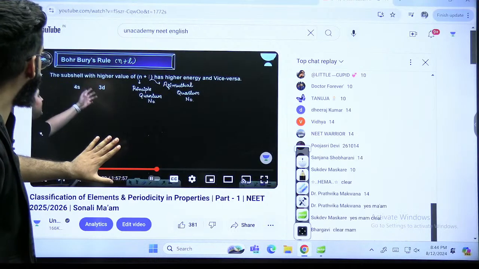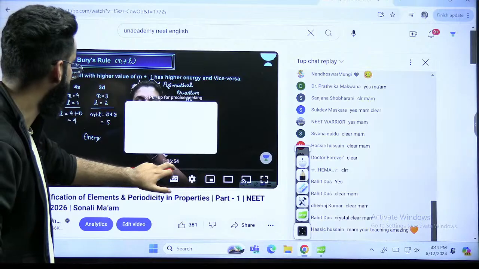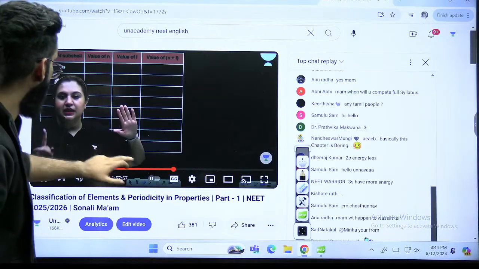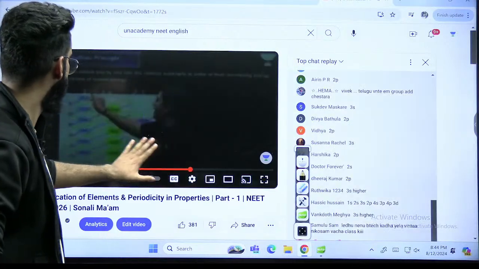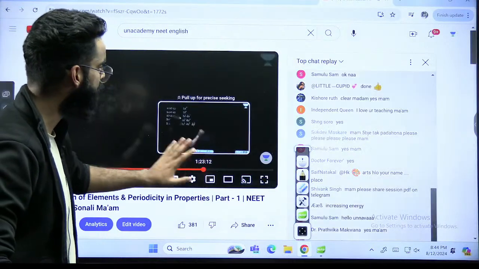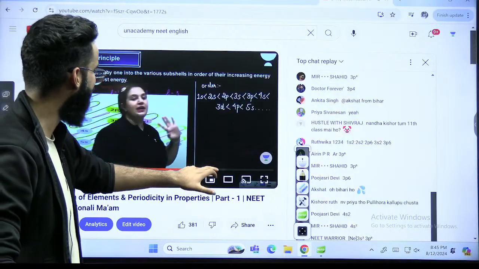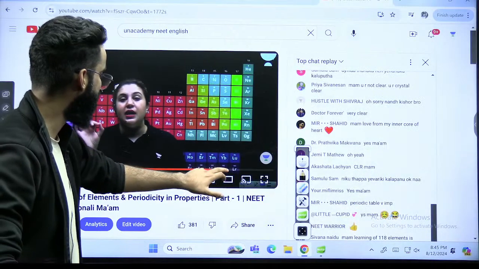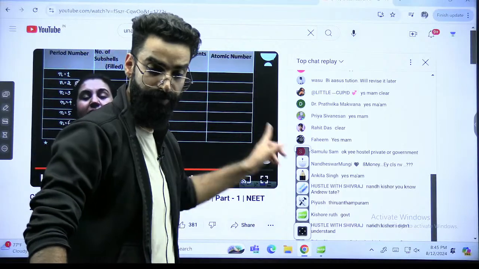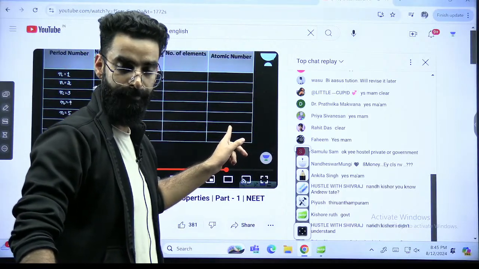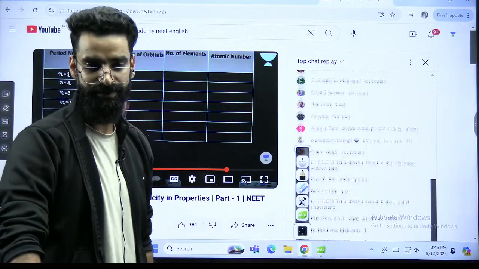Let me show it to you. Electronic configuration rules, Aufbau's rule, right? And then you have got Hund's rule, etc., Pauli's principle. Perfect. So here she has taught you how to write the electronic configuration in detail. So the electronic configuration part, I'm not going to teach you here. That's already done by ma'am in this particular lecture. So do it from here. And electronic configuration, you know, it's one of the easiest topics, right?